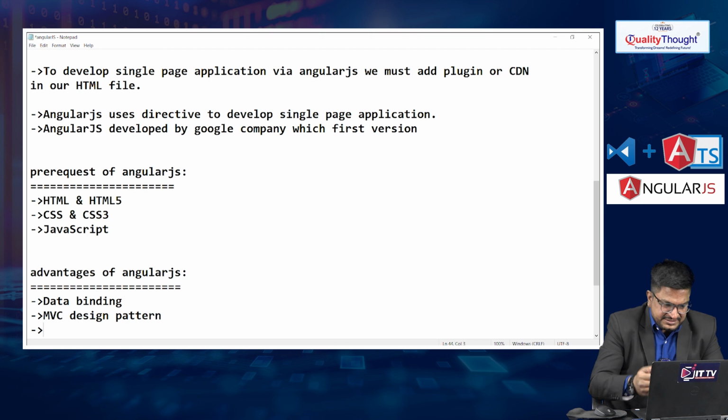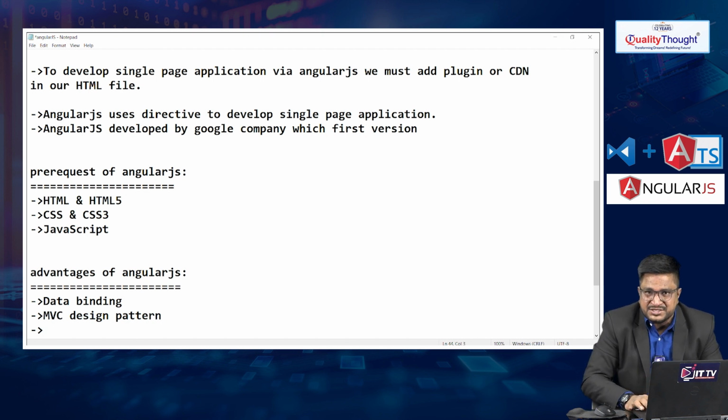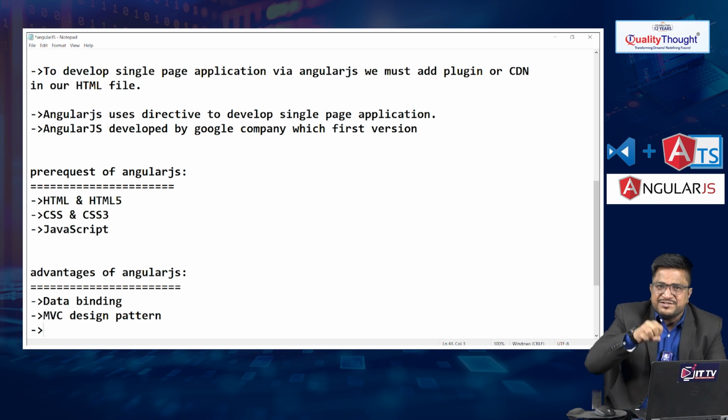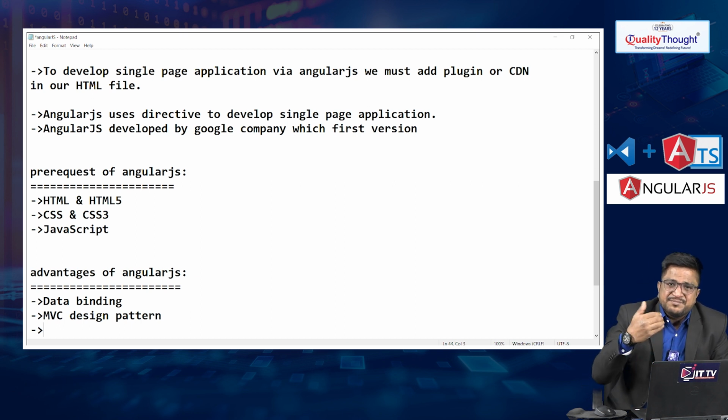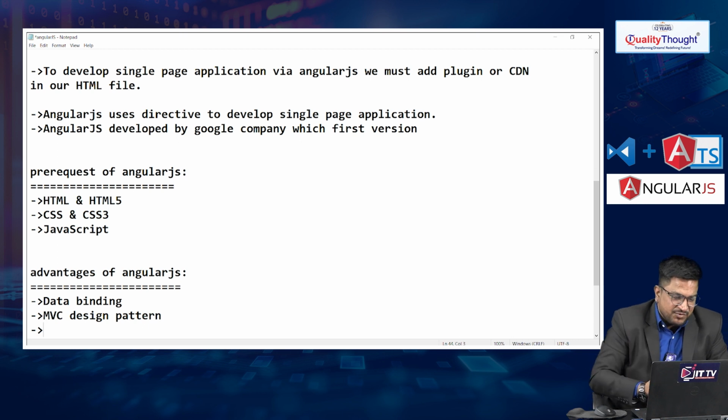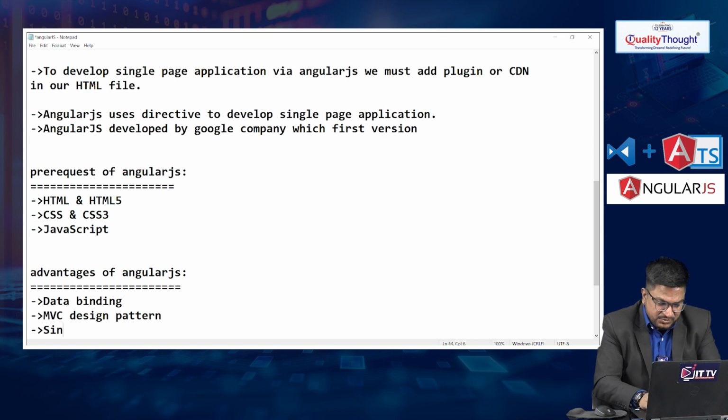As I told you, there are 3 powerful benefits of AngularJS whenever you want to develop a single page application as per the business requirement. So everyone can choose AngularJS to develop single page applications for their business perspective, as per their project requirement. Another is single page application. These are the benefits.